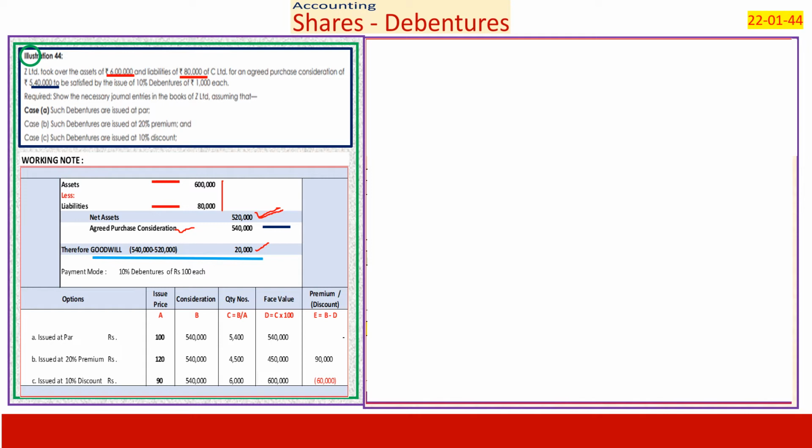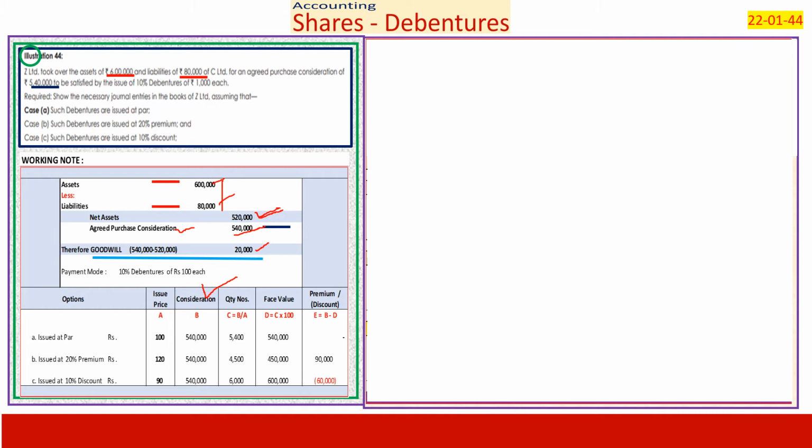Therefore, they have created a goodwill of 20,000. This is understanding the problem. Then it says it has to be satisfied by the issue of 10% debentures of 1,000 each, which means they have agreed to pay 5,40,000. 5,40,000 is the consideration to be paid. It is because they have agreed to pay, and it involves assets, liabilities, and also the difference being the goodwill. We are paying more than the assets.